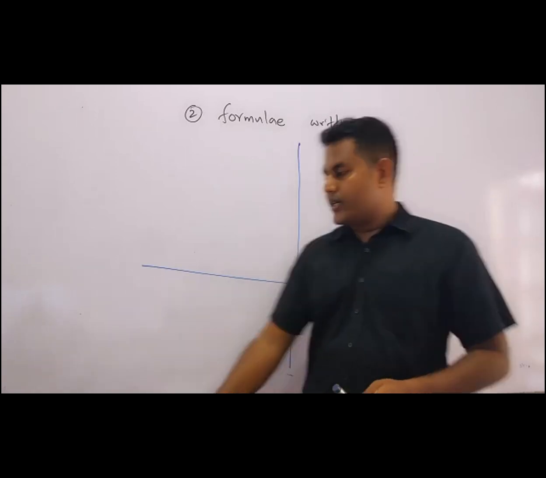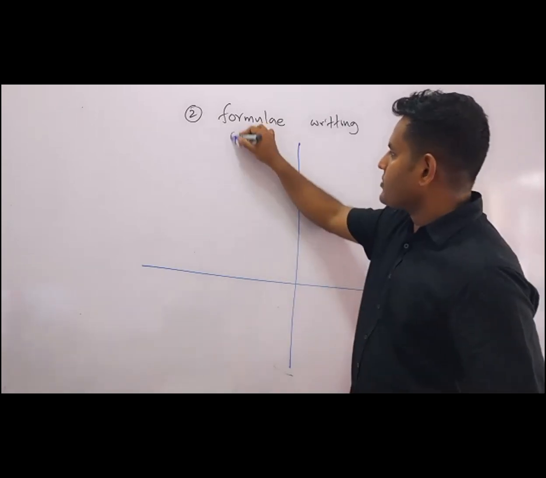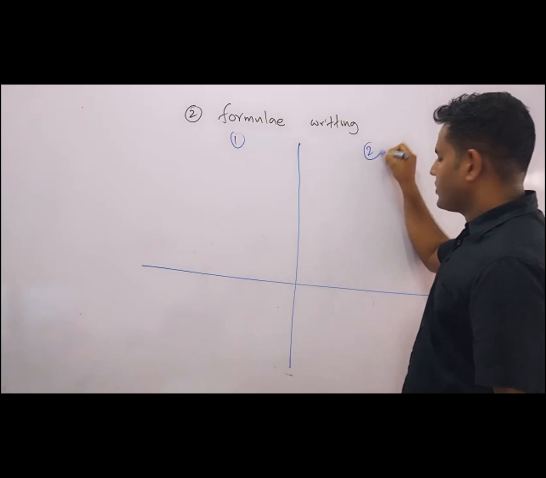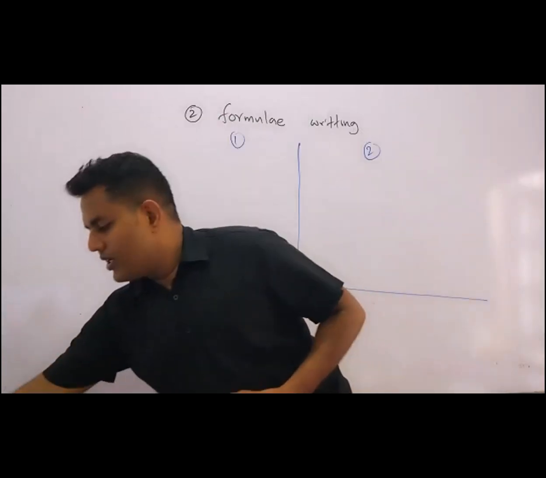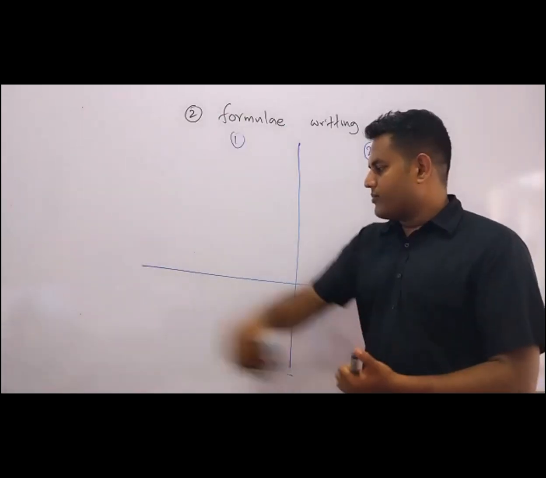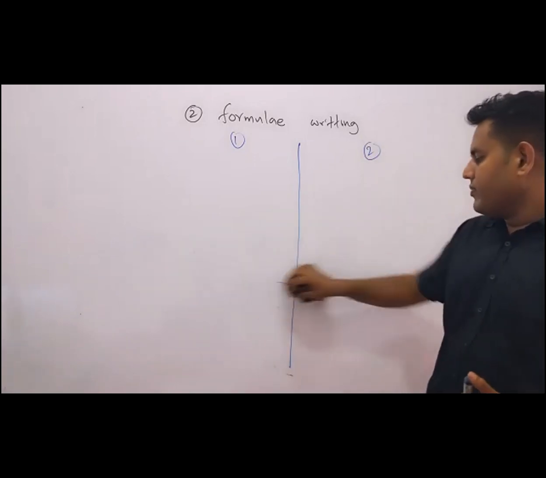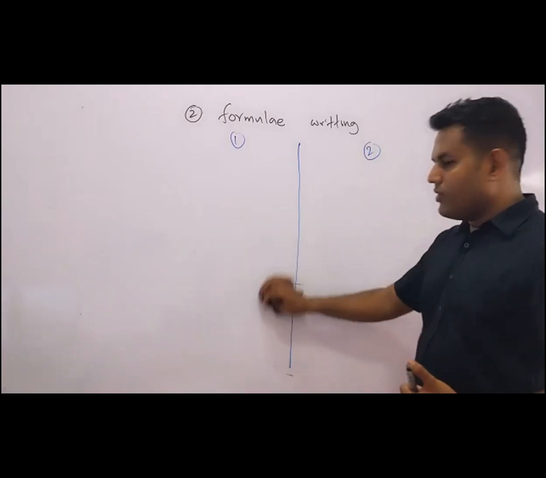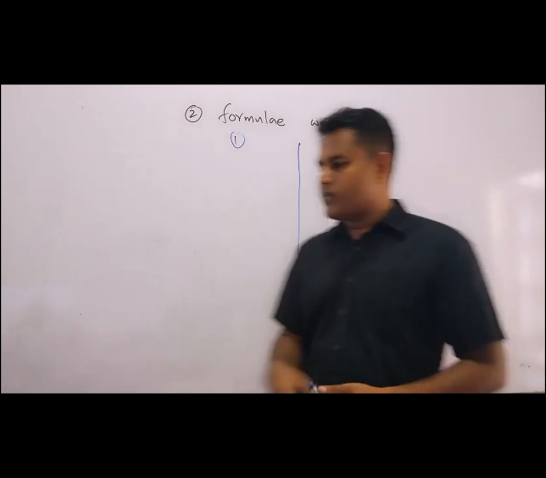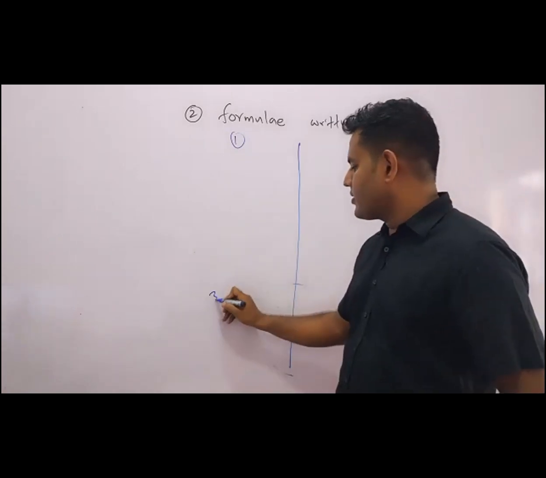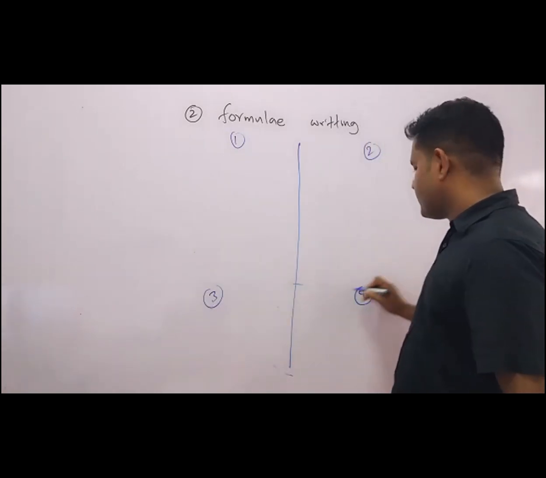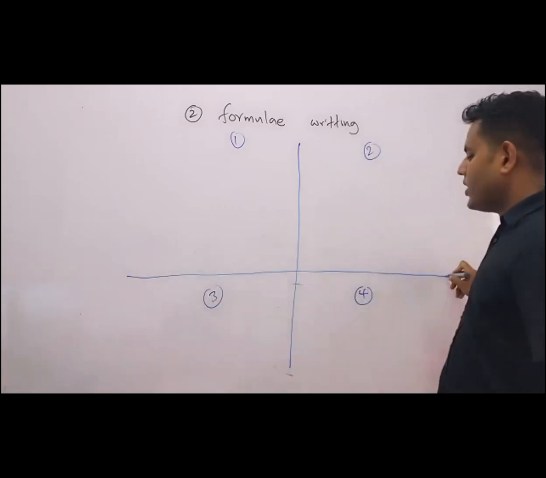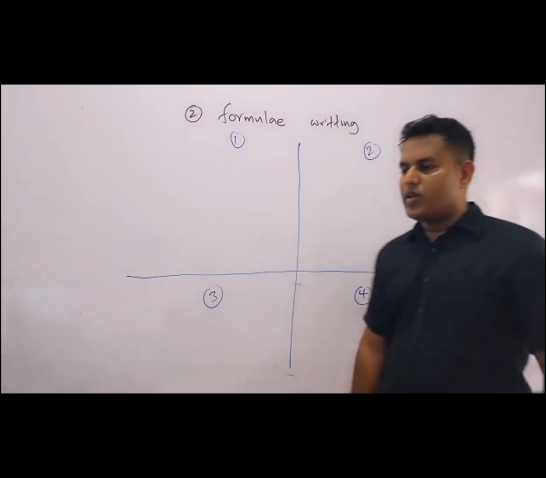Headings for the four: where the valence is 1, here valence is 2. I mean your foundation course book, not the theory book. Valency 1, valency 2, and then here valency 3, valency 4.